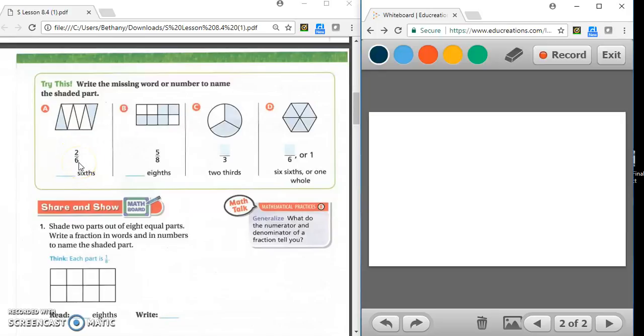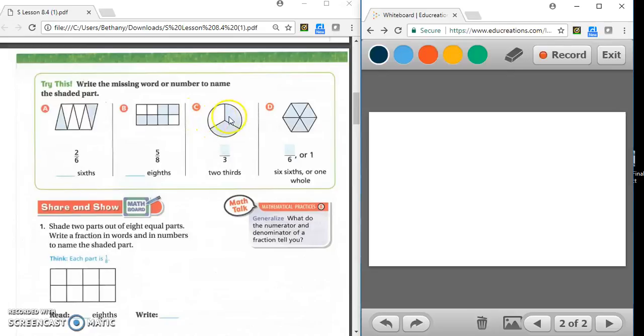So they write it 2/6, and we would write it in words, TWO, 2/6. For B, we have 1, 2, 3, 4, 5, 6, 7, 8 equal pieces. And 1, 2, 3, 4, 5 are shaded in. So we have 5/8. So on the line, we would write the word 5.